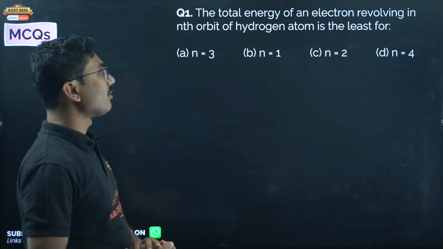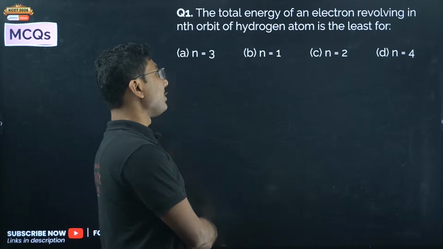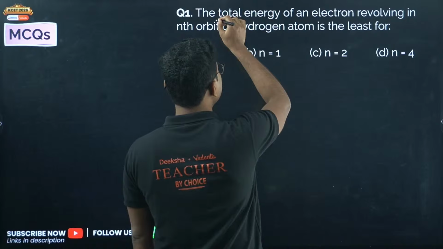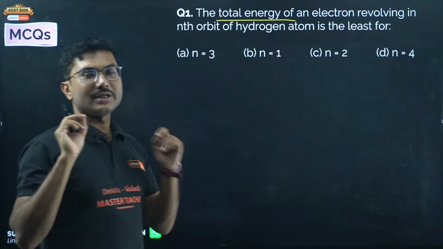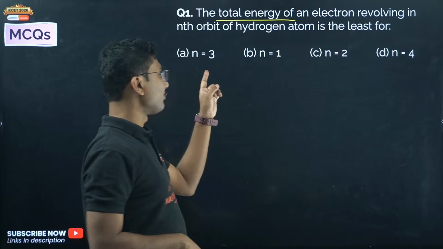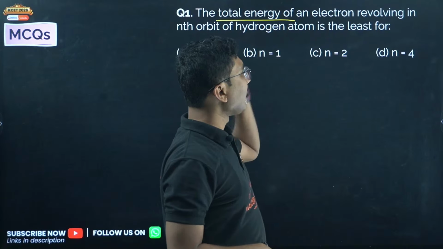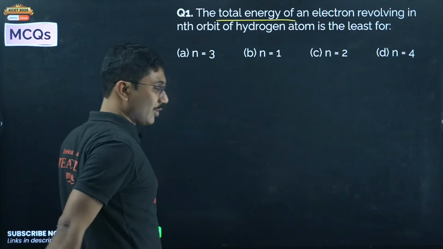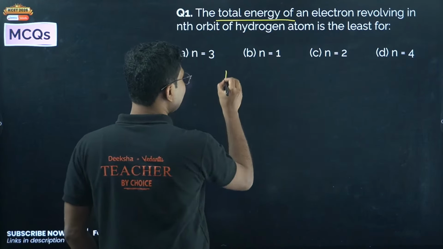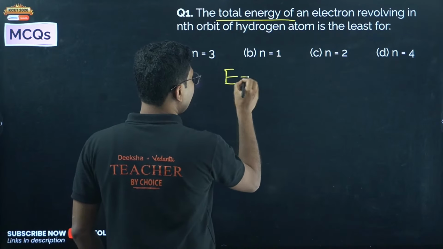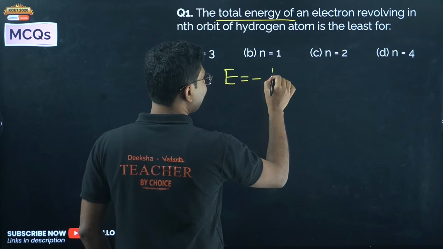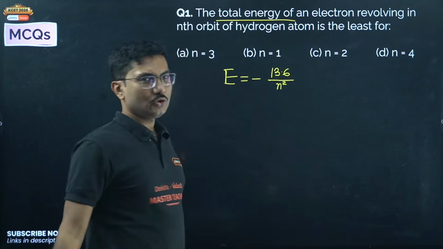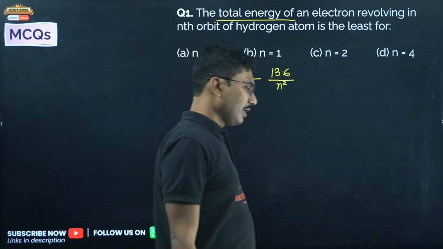Total energy of an electron revolving in nth orbit of hydrogen atom is least for n equals 3, n equals 1, n equals 2, n equals 4. What is the total energy? The total energy expression is given by E equals minus 13.6 divided by n square. So smallest total energy.